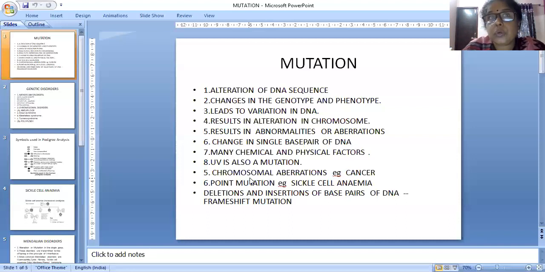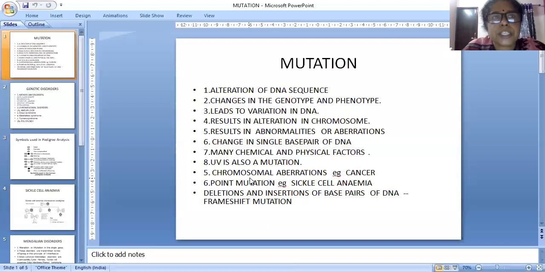So these are the important points in mutation. Alteration of DNA sequence is called mutation. When DNA sequences are altering, no doubt genes are also changing and chromosomes are also changing. It can cause a change in genotype and phenotype also. Genotype means the genetic constitution can be changed, and external features can also be changed.